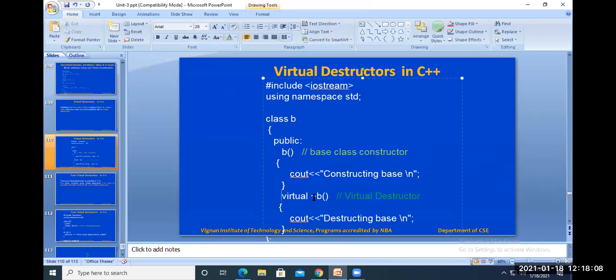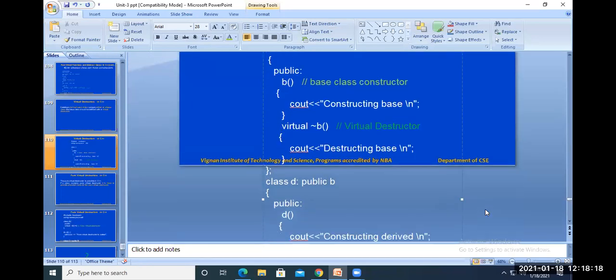Then virtual tilde B is the base class destructor, and in its definition I have written a simple message, cout destructing a base. Next, close the base class here.